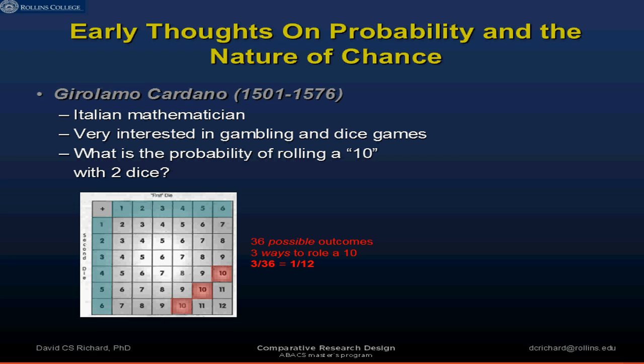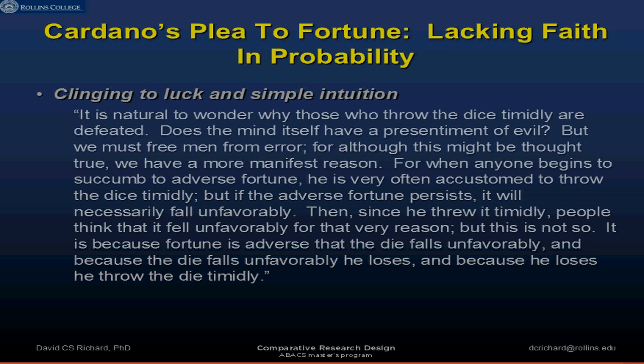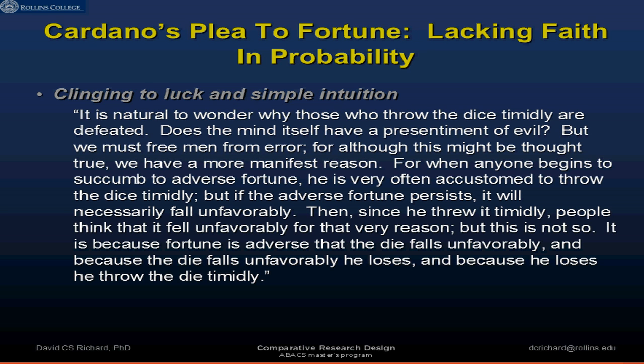Now, then what he did is he just charted out which of these combinations would lead to the number 10 being the outcome. And he found out that there were three ways to roll a 10. Now there's 36 possible outcomes, 3 ways to roll a 10. That's 3 out of 36, or 1 in 12. So that's a very mathematical way to look at outcomes, and it gives information, especially to a gambler, about how the dice will fall.